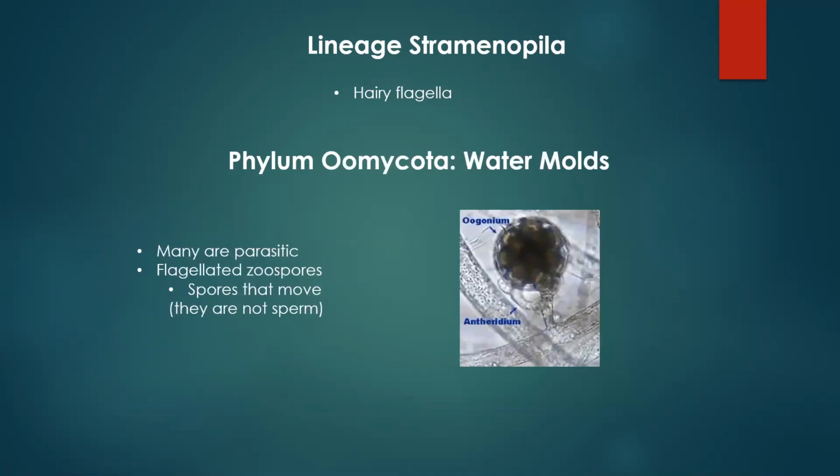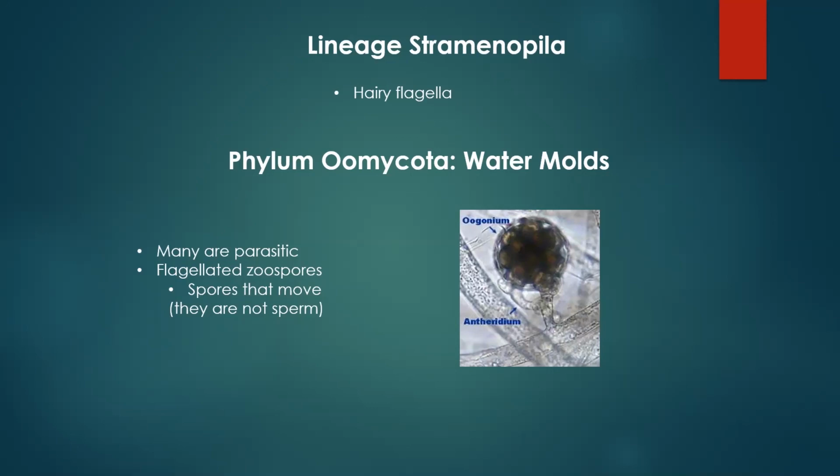All right, the next lineage we're going to talk about is Mycota, which is your water molds. So in the beginning, people thought they're related to fungi, which is where the word mold comes from. But once we were getting pretty good at looking at molecular data, we realized that they're actually more closely related to the rest of the Strongymanipulates and not to fungi themselves. However, the reason we talk about this phylum in this class is because a lot of them are parasitic and can cause a lot of problems in different environments. You may have heard of the potato famine in Ireland. Well, that was actually caused by a type of Mycot. Another type of parasitic Mycot is fish ick.